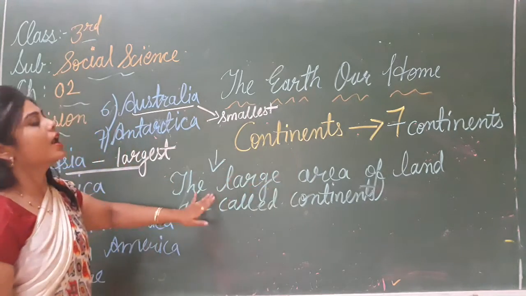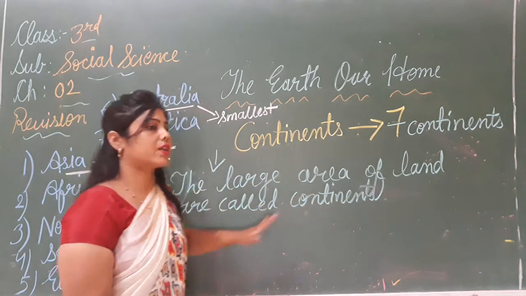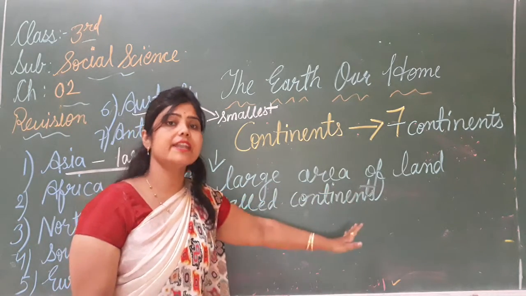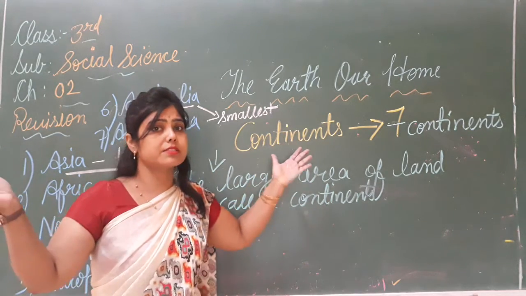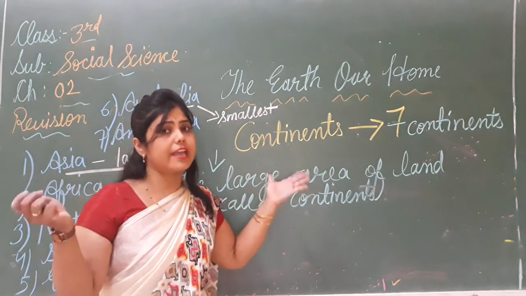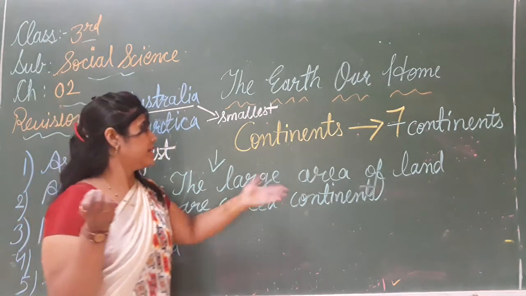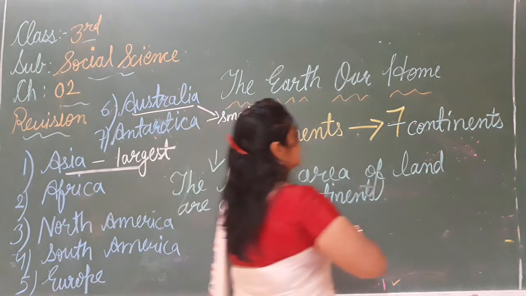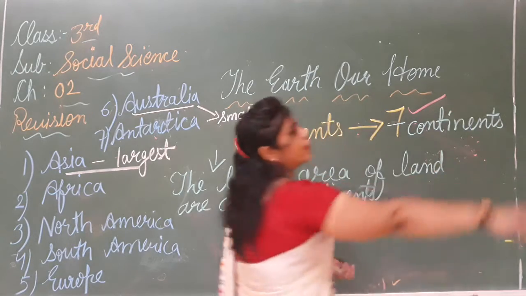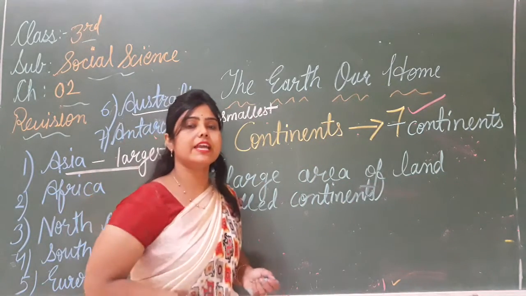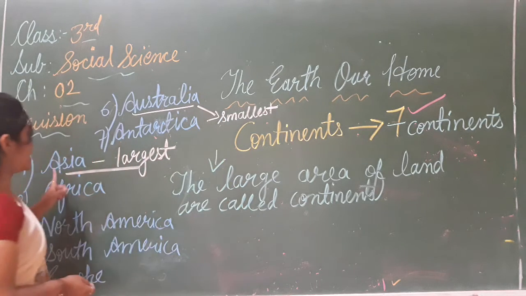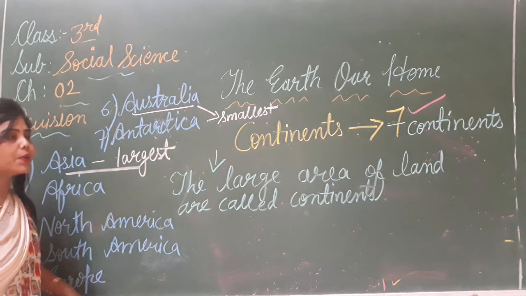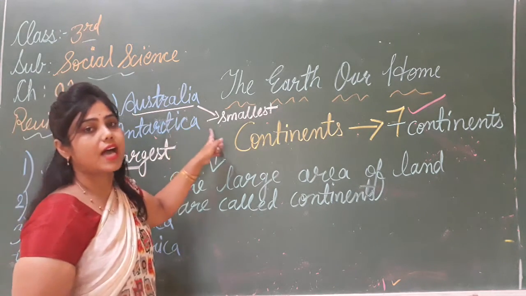So, continents means what? A large area of land is called a continent. जिसका सबसे ज़्यादा एरिया, a large area of land, that is called the continents. And how many continents are there? 7 continents. And what are they? They are Asia, Africa, North America, South America, Europe, Australia and Antarctica.